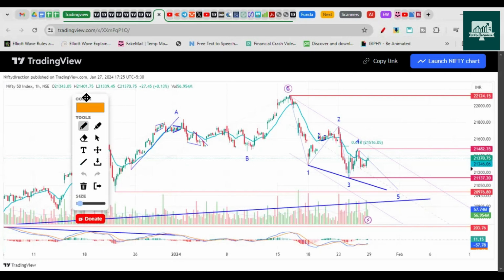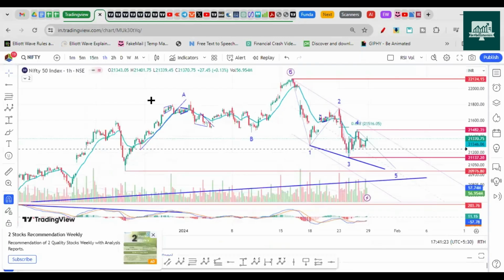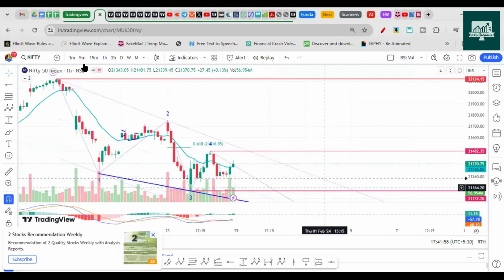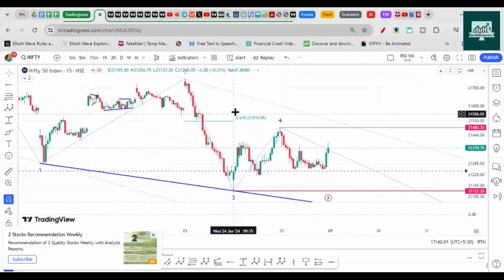You can see a channel clearly here. A channel has been plotted between these 2 points and this 3rd point. Then you get a move like this, and we can even make a move like this, and then a 5th wave can come. Let's go to the chart and check on 15 minutes how it looks.